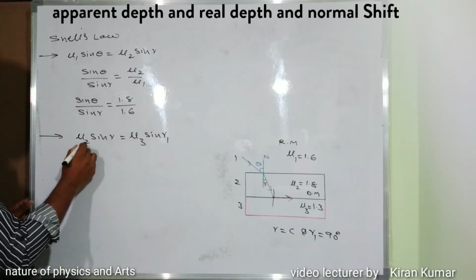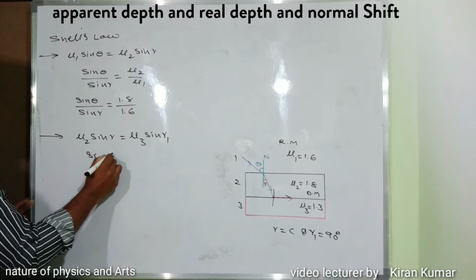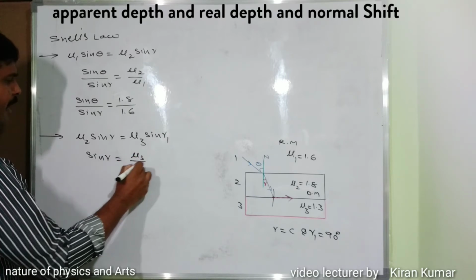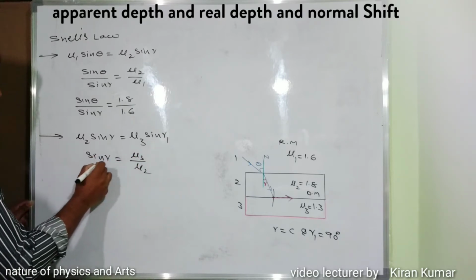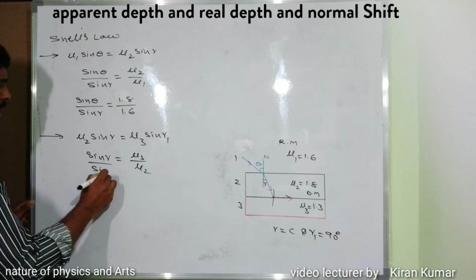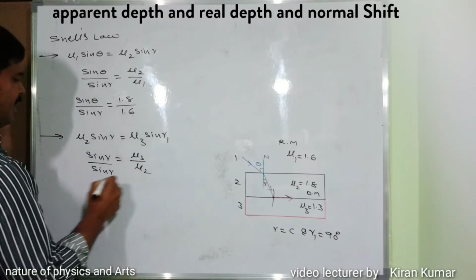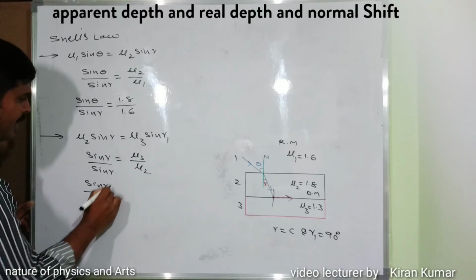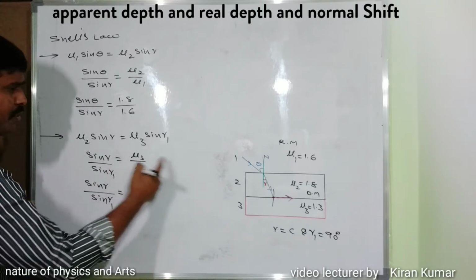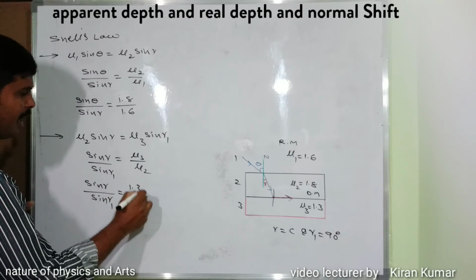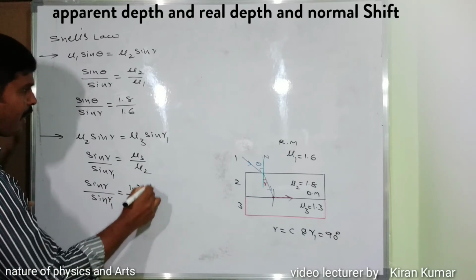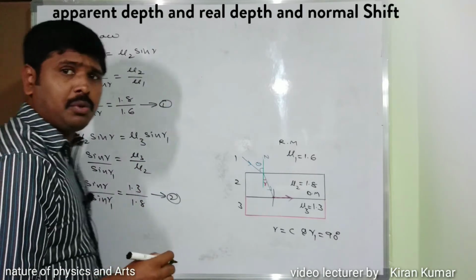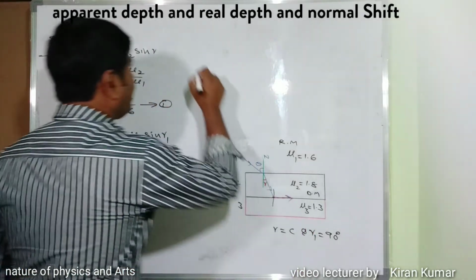Try to understand here, sine r divided by sine r1 equals mu3 divided by mu2, which is 1.3 divided by 1.8. This is equation number 1 and this is equation number 2, and we multiply equation 1 into equation 2.